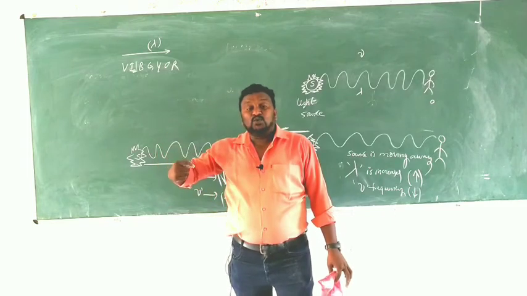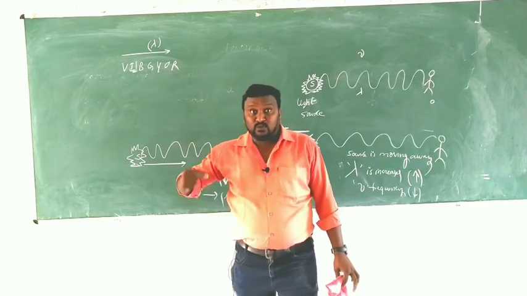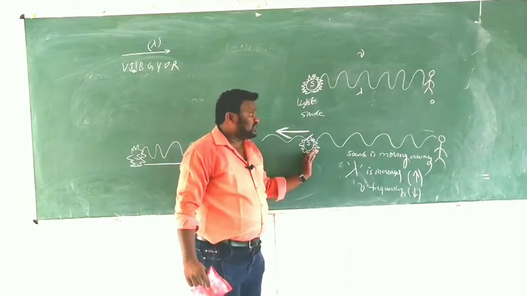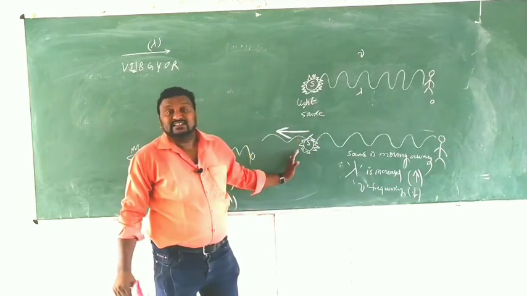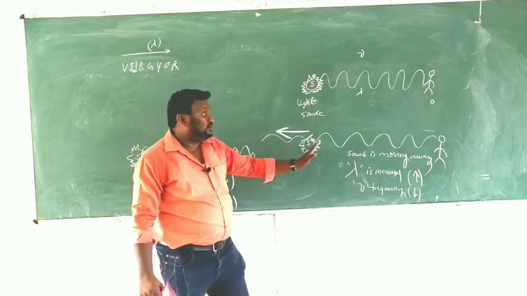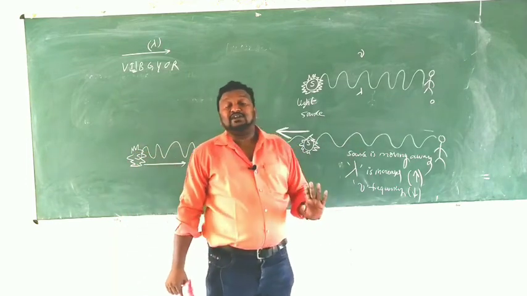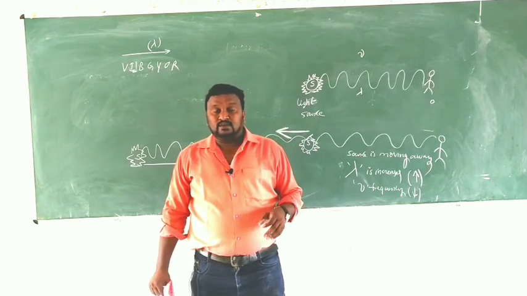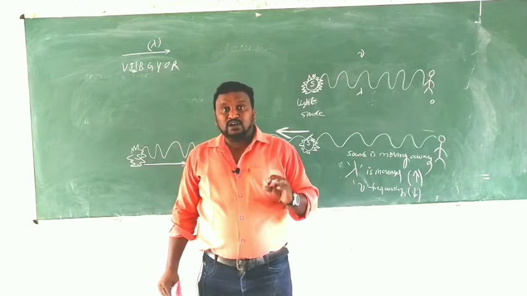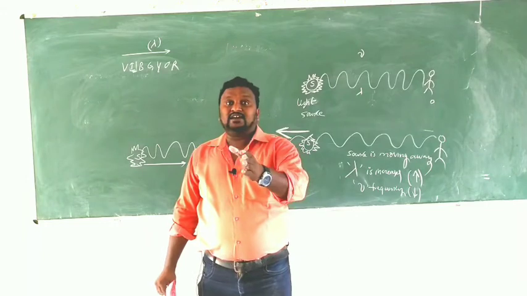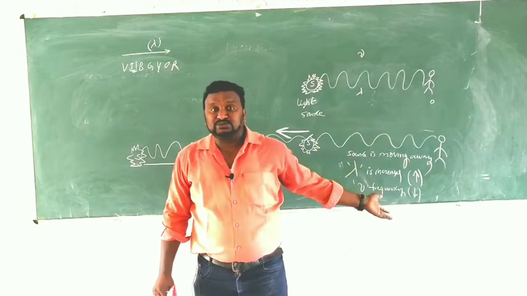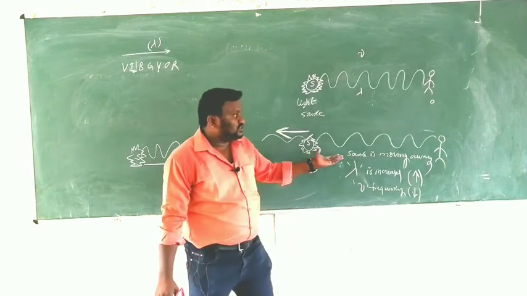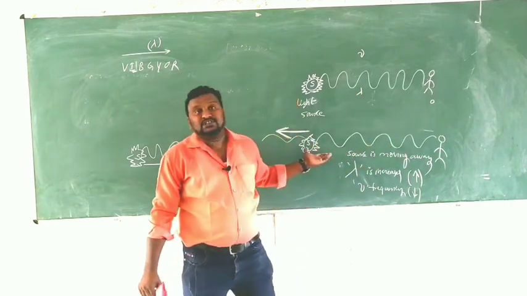The shift formed when the source is moving away from the observer is called red shift. Clear? In a visible spectrum, if you are moving towards the red color, that is taken as red shift, and that is possible only when the source is moving away from the observer.